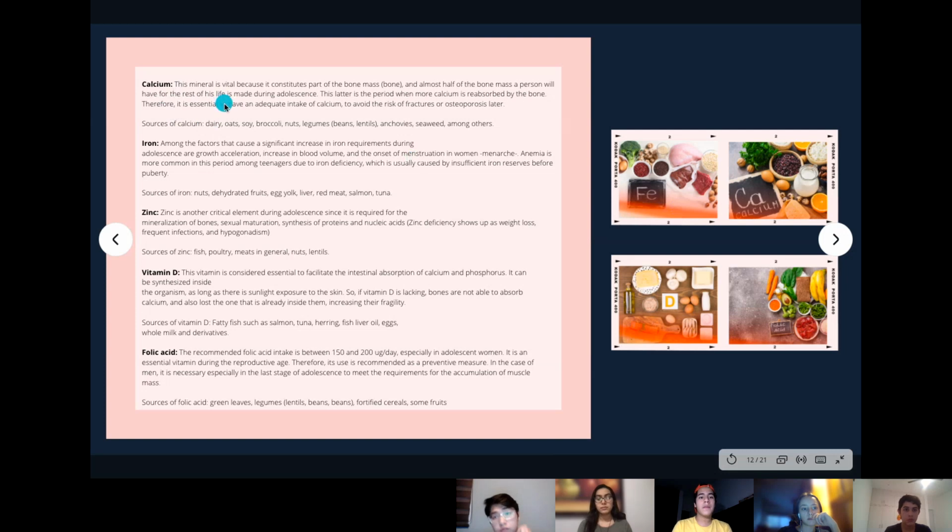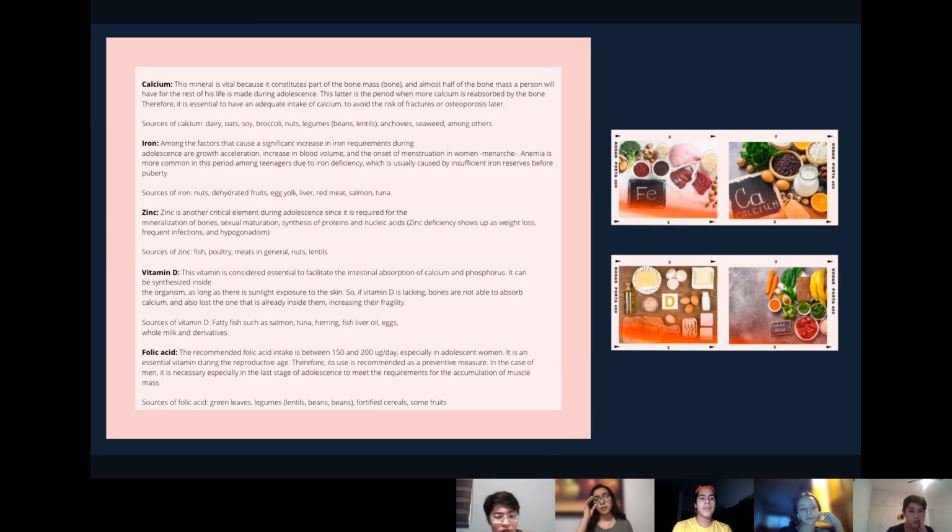Calcium. This mineral is vital because it constitutes part of the bone mass, and almost half of the bone mass a person will have for the rest of his life is made during adolescence. This is the period when more calcium is absorbed by the bone. Therefore, it is essential to have an adequate intake of calcium to avoid the risk of fractures or osteoporosis later. Sources of calcium are dairy, oats, soy, broccoli, nuts, legumes, anchovies, seaweed, among others.